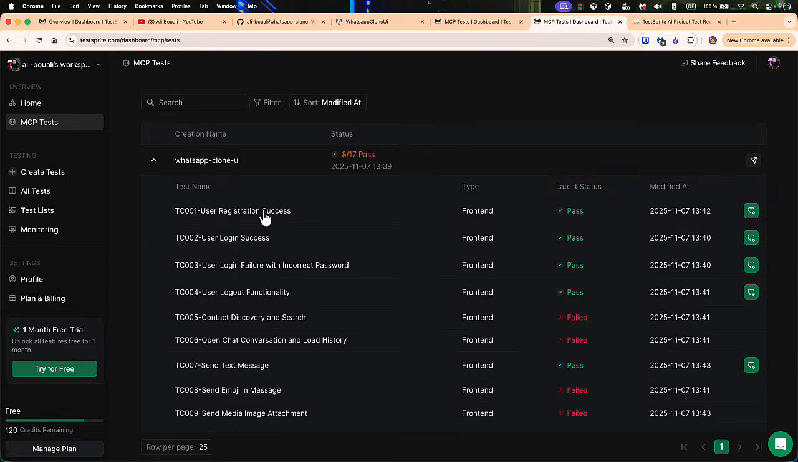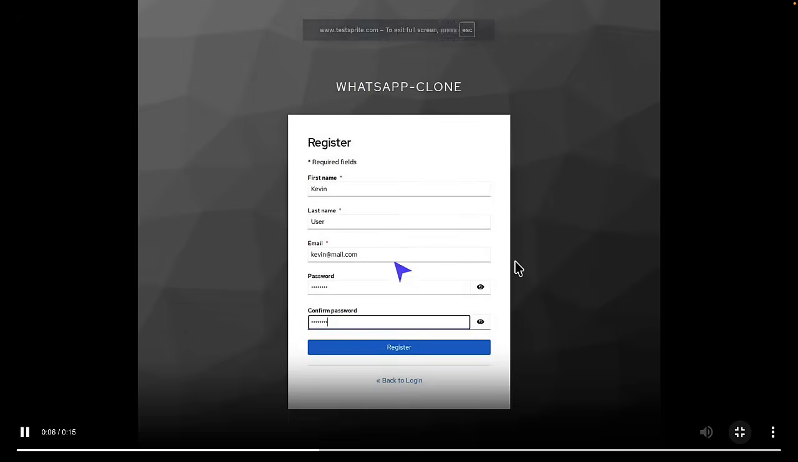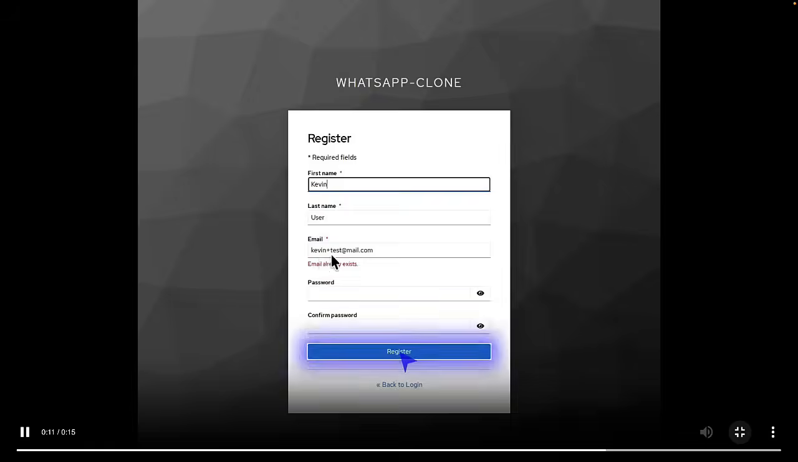I'm Alibu, and today I'm going to show you exactly how TestSprite can replace an entire QA team with one AI agent. We're going to build a real application, and I'm going to let TestSprite handle 100% of the testing while we watch. No manual intervention, no test scripts, just pure automation. By the end of this video, you'll see why over 6,000 development teams have already ditched manual testing.